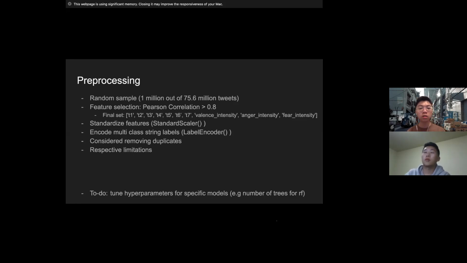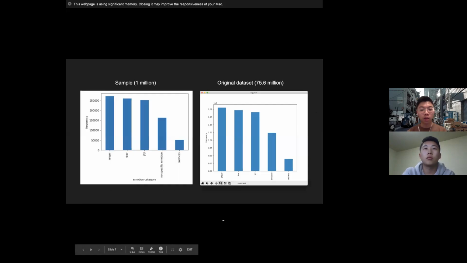Currently we are still deciding whether we should clean the data from duplicate users, because one user could spam the data set with a bunch of tweets, thus fitting our model to their style of text and emotion. Later we want to tune our hyperparameters for our models to increase our accuracy, because we haven't done that yet. And so here's the label distribution. We see that the 1 million sample follows a similar distribution as the original data set, and so we are good to train our model on our sample.